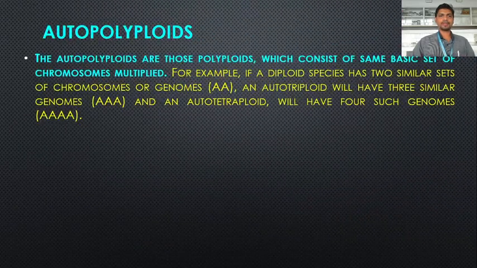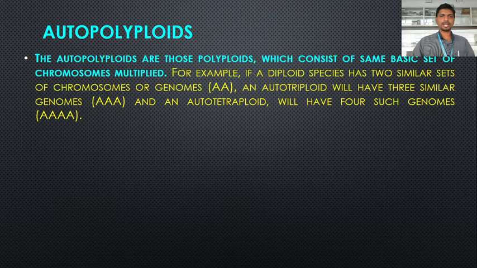Now there are two types of polyploids, autopolyploids and allopolyploids. Autopolyploids are those polyploids which consist of the same basic set of chromosomes multiplied, while allopolyploids are those polyploids which consist of different basic sets of chromosomes multiplied. These different sets of chromosomes are derived from different plant species. Now here we are discussing the autopolyploids, which consist of the same basic set of chromosomes multiplied.